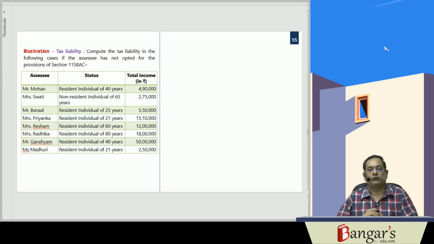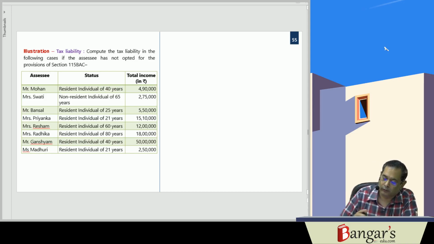We'll be discussing certain more questions relating to computation of tax liability. Mr. Mohan is a resident individual, 40 years of age, and his total income is 4,90,000 rupees.